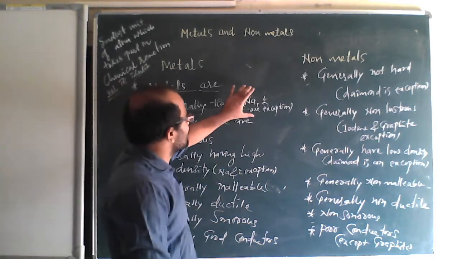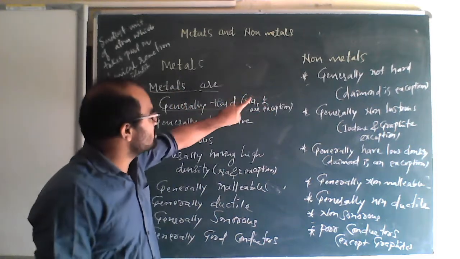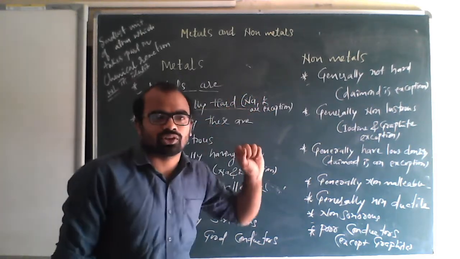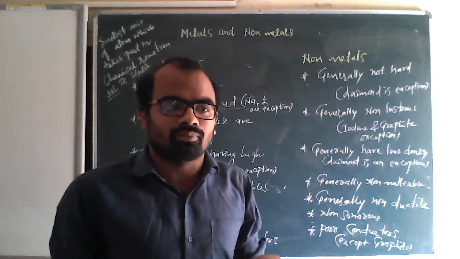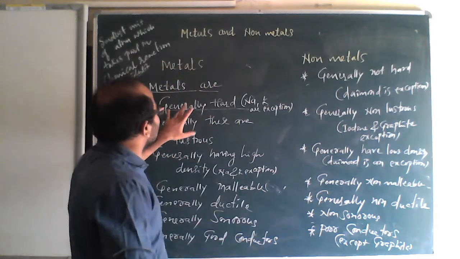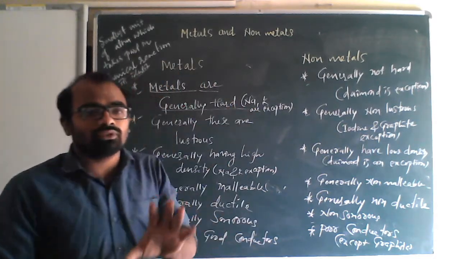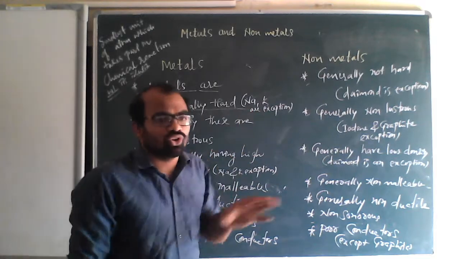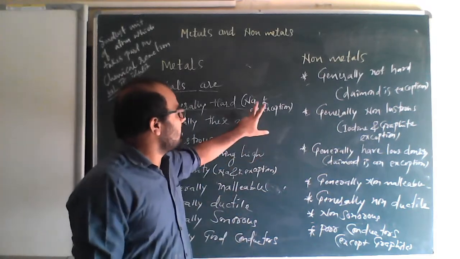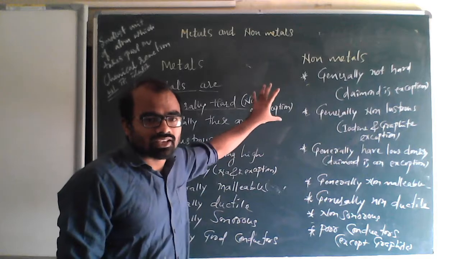But here Na and K are exceptions. Na means sodium, K means potassium. These two are exceptions, which means they are not hard. Sodium is not hard, potassium is also not hard. These two are less hard, so these two are exceptions.